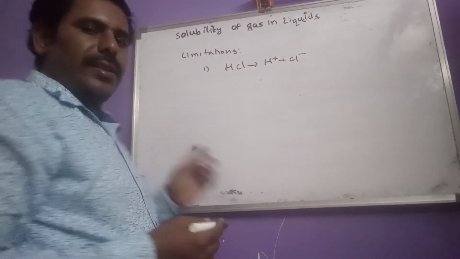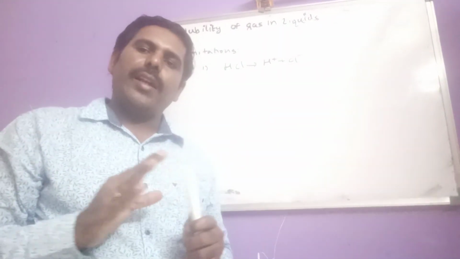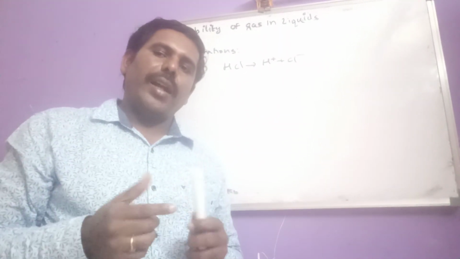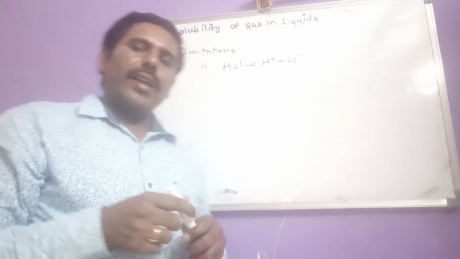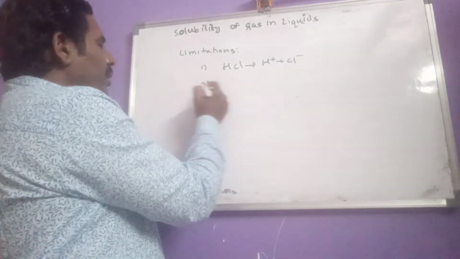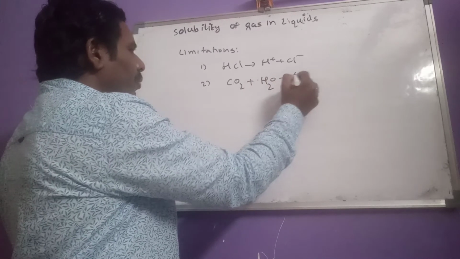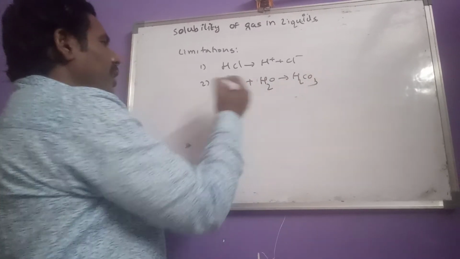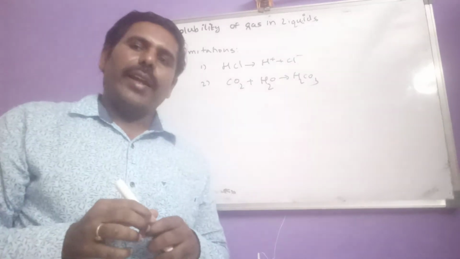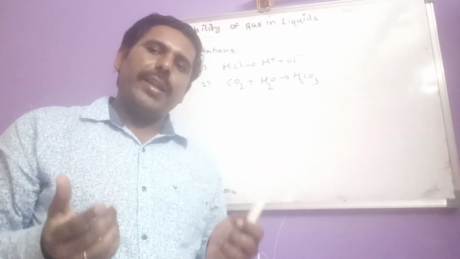So for this solubility, Henry's law is not applicable. And also, Henry's law is not applicable for the gases which react chemically with water. So for this solubility also, Henry's law is not applicable.